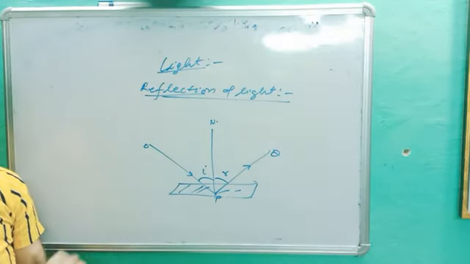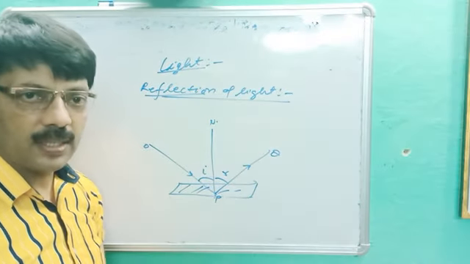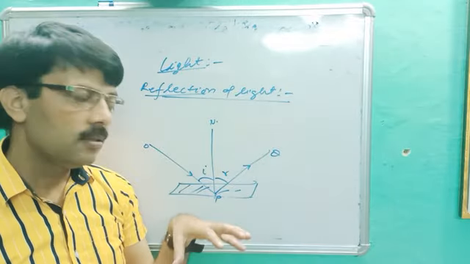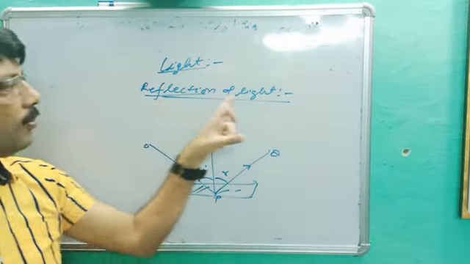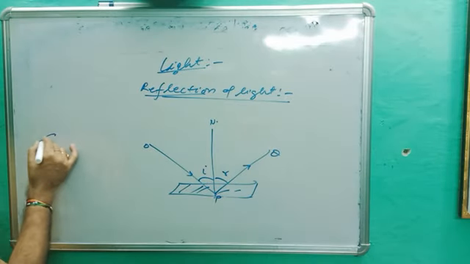So what is reflection of light? When light rays strike on a well polished surface, then bouncing back in the same medium, this phenomenon is called reflection of light. Next, cause of reflection.